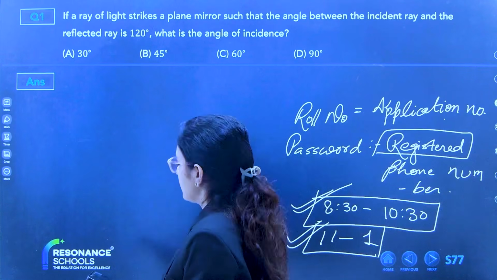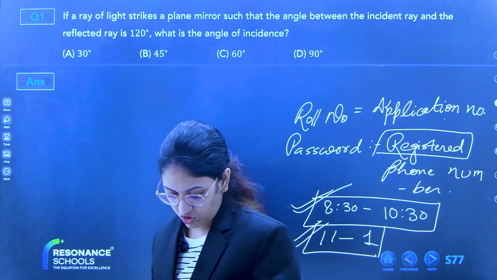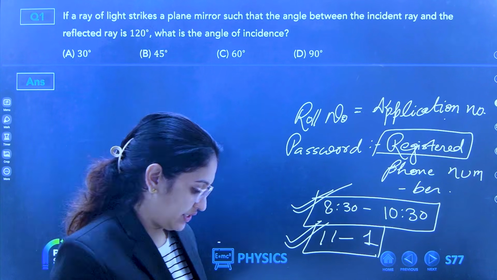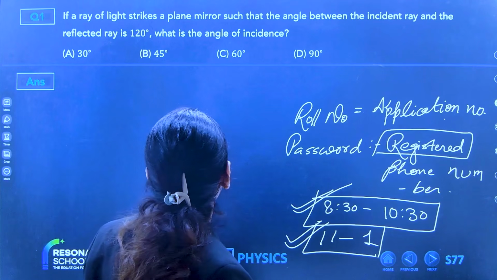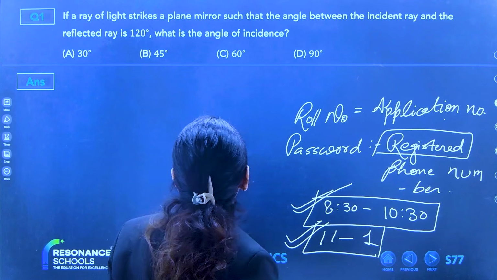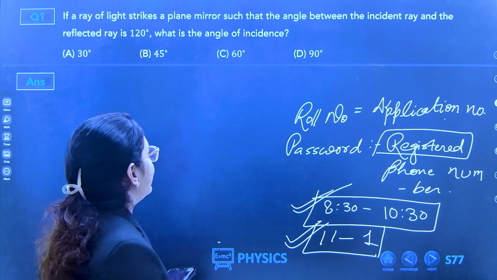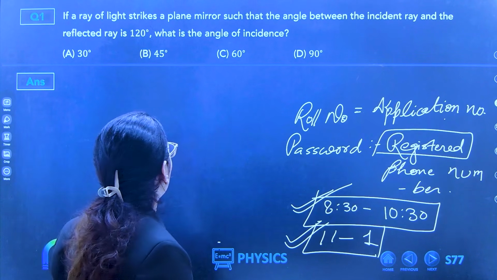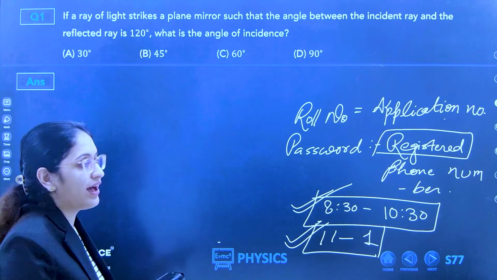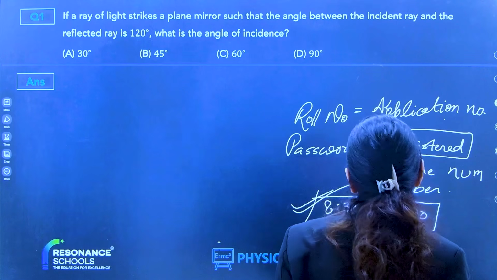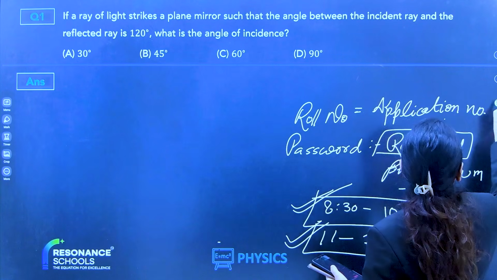Can you solve this? Option C. Both are equally 60 degree. If a ray of light strikes a plane mirror such that the angle between the incident and the reflected ray is 120, what is the angle of incidence? Option C.